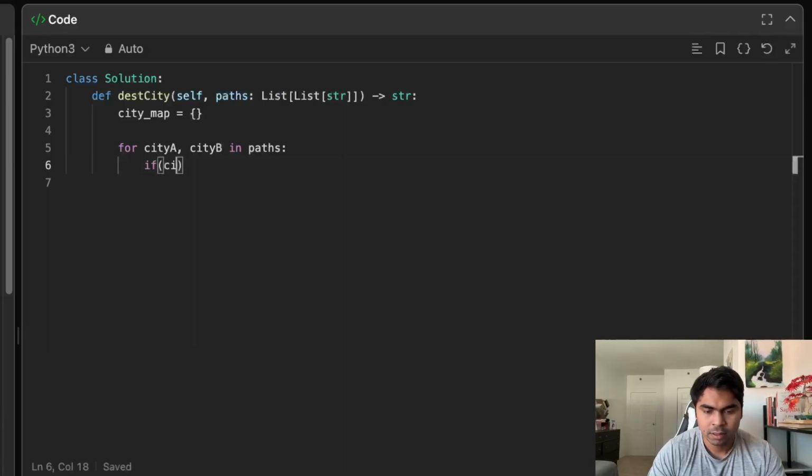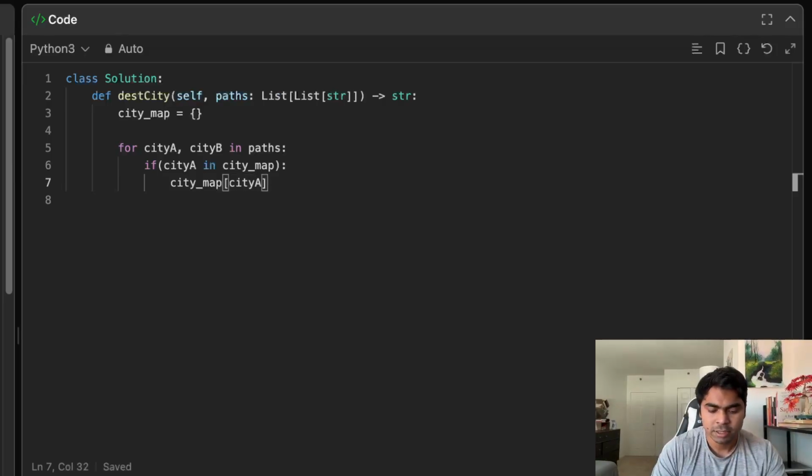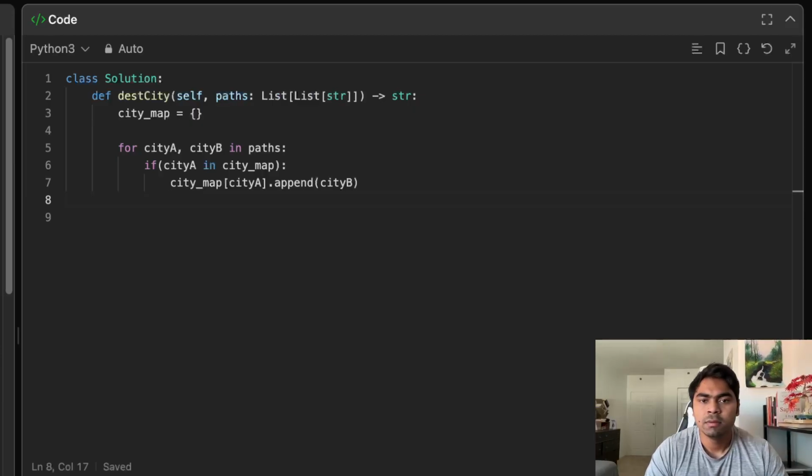If city A is in city map, so if this already exists in city map, then I will simply append to my city map at city A this city B as a neighbor. There is an outgoing edge from A to city B, so that is why I will append this city B. All right, so that's the first case.